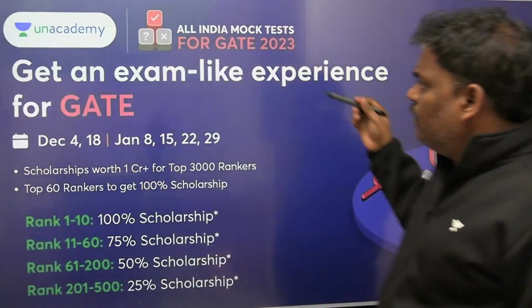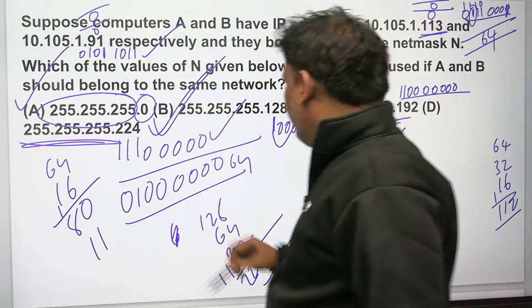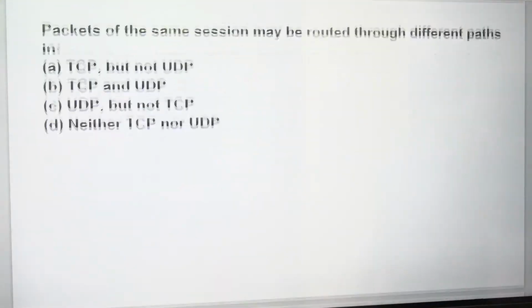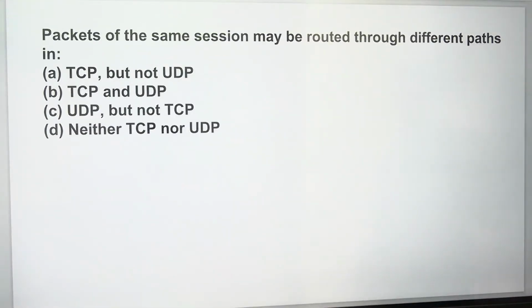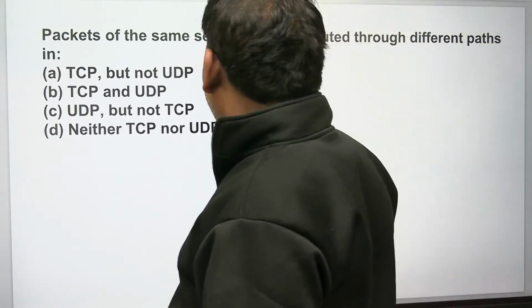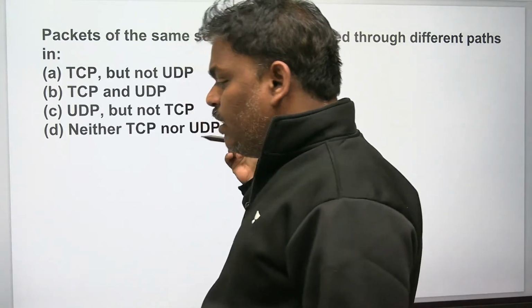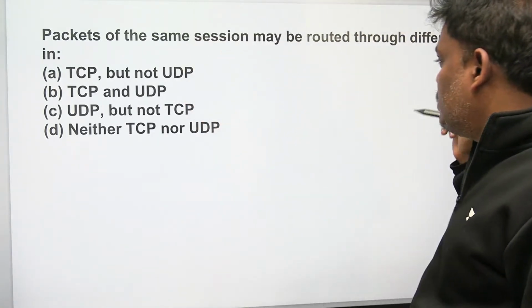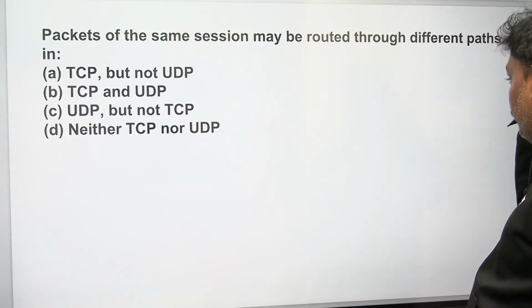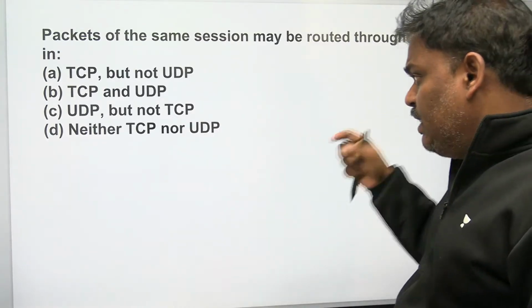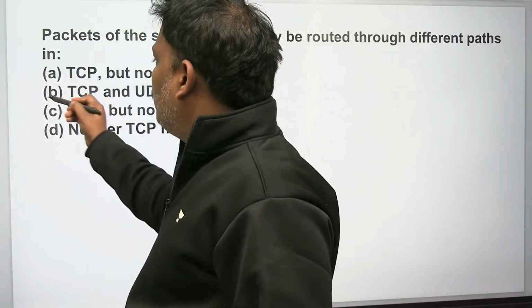Fine. Let's go to the next problem. See this one. Packets of the same session may be routed through different paths in. Packets of the same session is a very, very important question. Packets of the same session may be routed through different paths in TCP also, UDP also, in both.